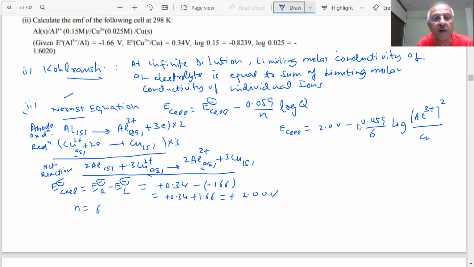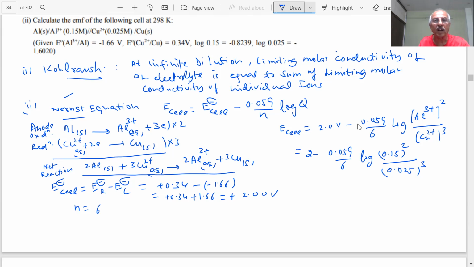And you have copper 2+ to the power 3. That is equal to 2 minus 0.059 by 6 log of aluminum 3+, how much is that? 0.15 squared, divided by copper, how much? 0.025 to the power 3. Okay?